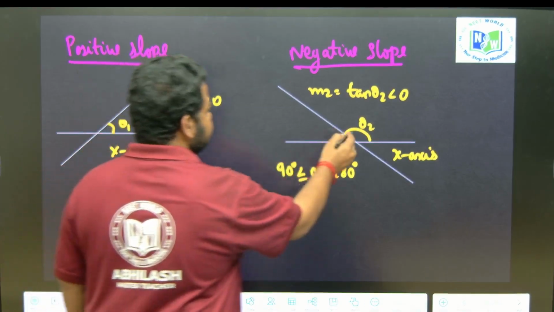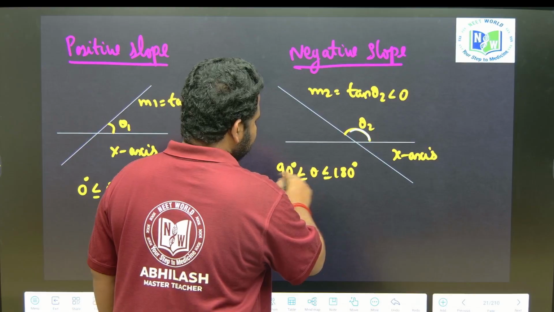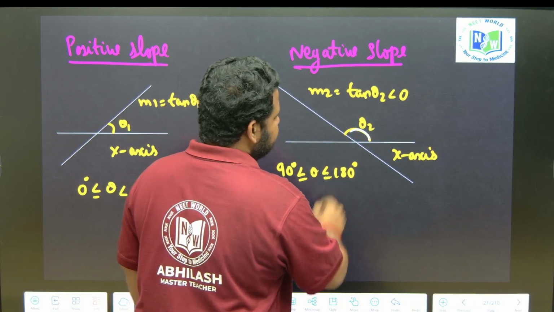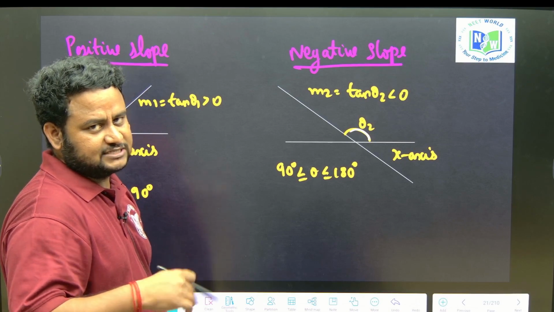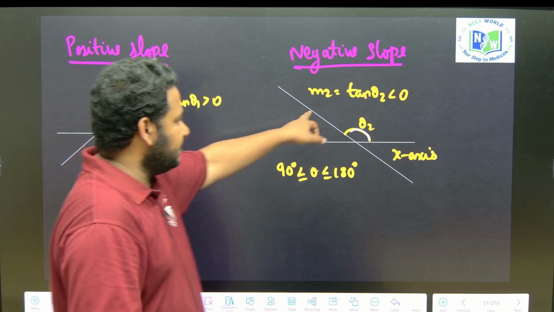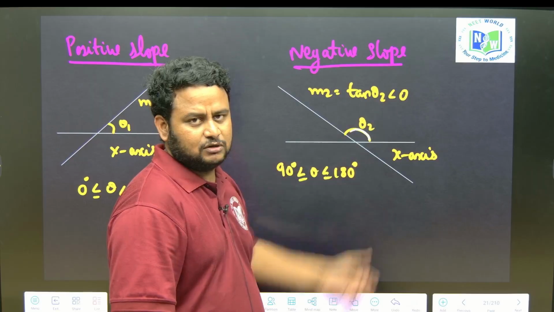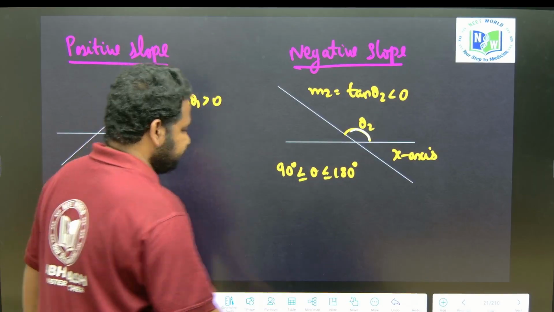When I talk about this one, theta is lying between 90 and 180 degrees, that is the second quadrant. In the second quadrant, like I told you, only sine is positive along with cosec, its reciprocal. Tan is negative, that's why here m2 is a negative slope, which is less than 0.